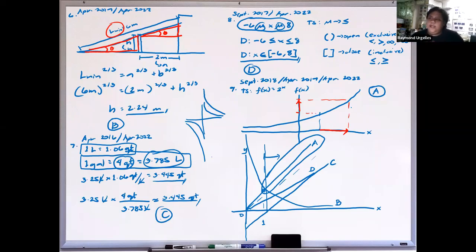For example, let x be equal to 2, which is greater than 1, so it is within the domain given in the problem.